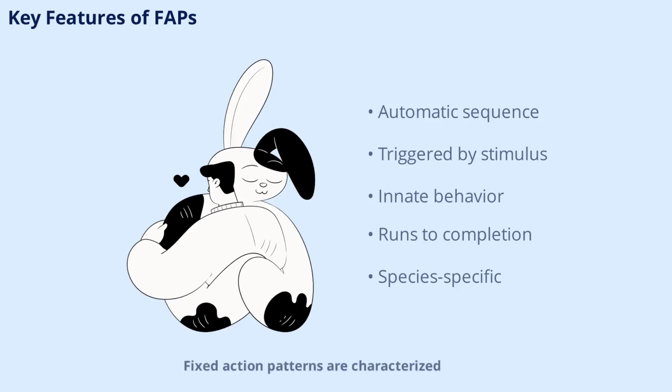Fixed action patterns are characterized by their automatic and unchangeable nature. Once initiated, the behavior sequence continues to its end, regardless of changes in the environment. This means that even if the original stimulus disappears, the animal will finish the behavior. FAPs are usually triggered by a specific external cue, known as a sign stimulus or releaser. These patterns are innate, not learned, and are shared among members of the same species, ensuring consistency in their responses.